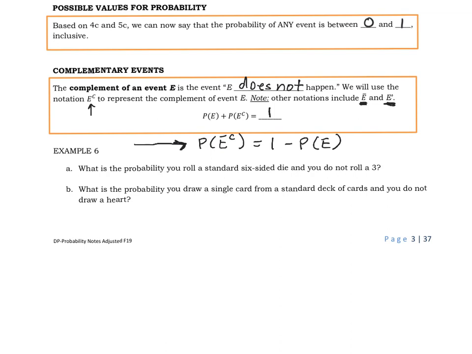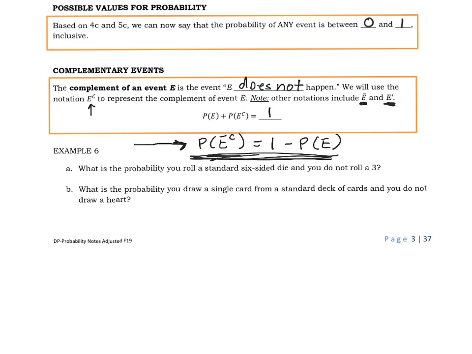For example, when I look at examples 6, A and B, I'm not really sure I need to go through all that trouble to find my answers. I can go a more direct route, but there are going to be some problems at the end of this unit that you are going to want this particular formula. All right, enough about that.